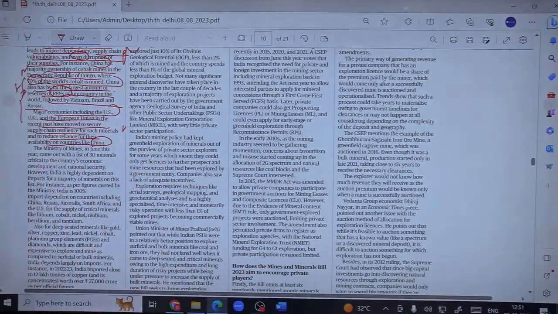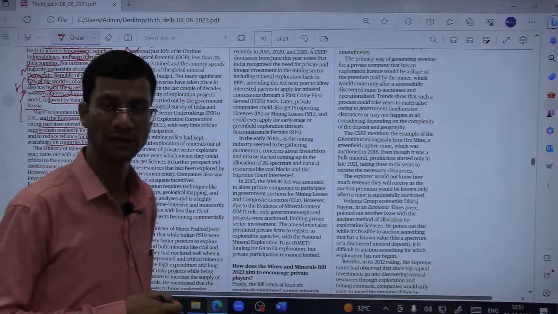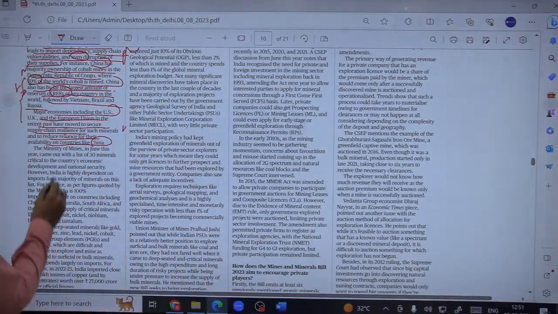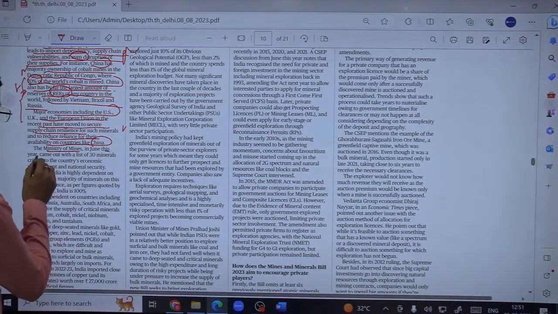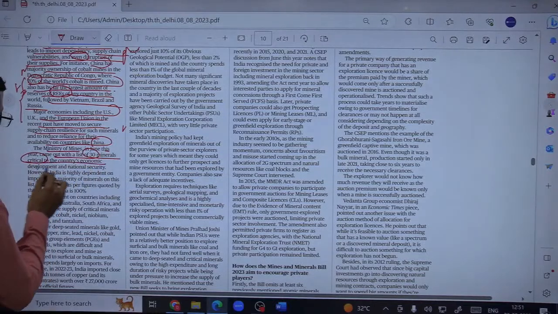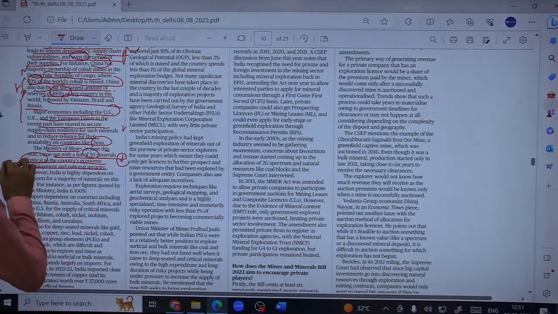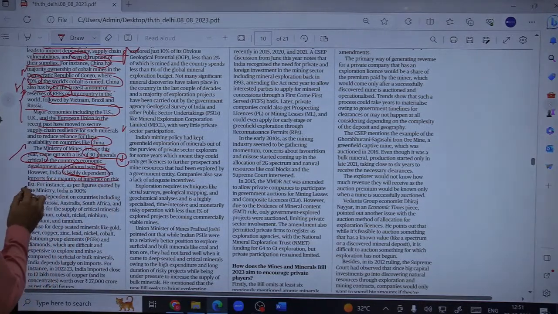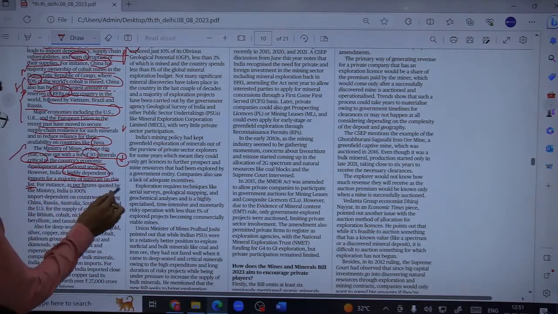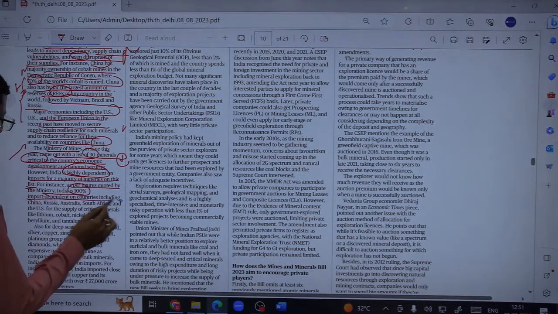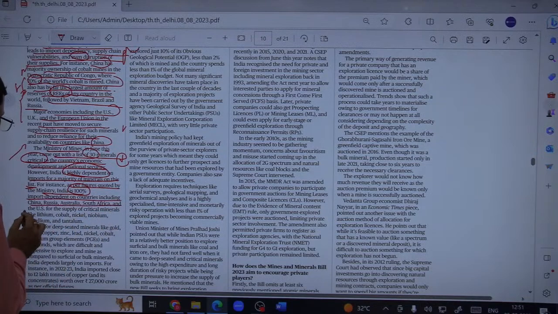Now what is happening in India? So first aspect is to recognize the problem, fine, then frame the policies and come up with a solution. So Ministry of Mines in India in June this year came out with a list of 30 minerals critical to the country's economic development and national security. However, India is highly dependent on imports from majority of minerals on this list. For instance, as per figure quoted by the ministry itself, India is 100% import dependent on countries including China, Russia, Australia, South Africa and the US.